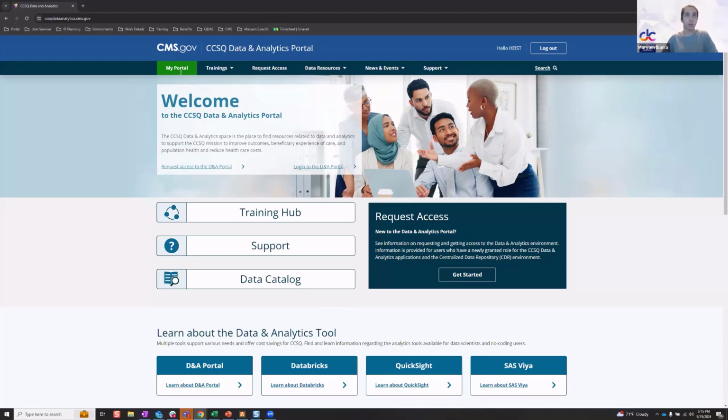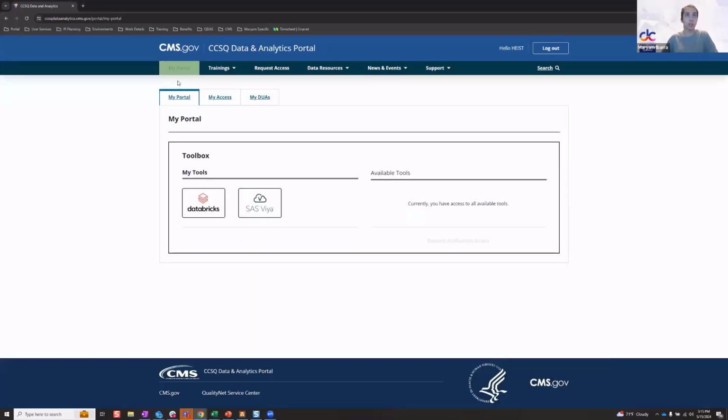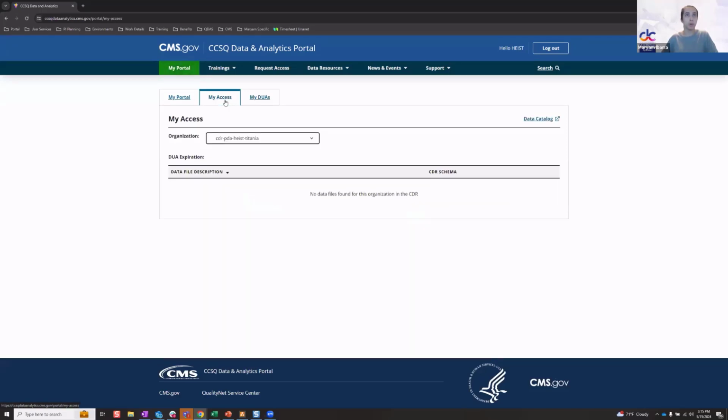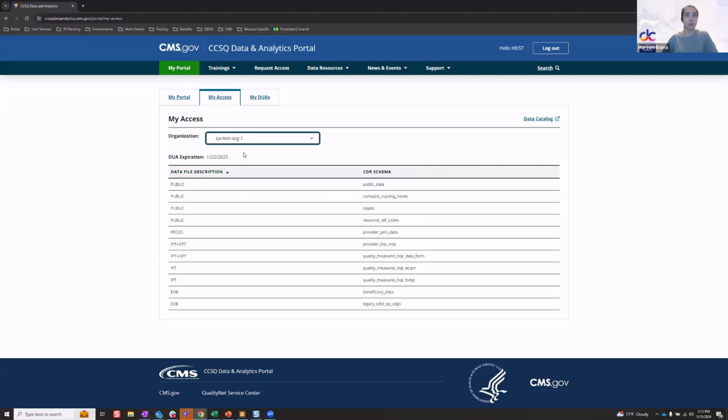The authenticated portal side, or My Portal, is the section where you would be able to access the tools that you have access to or requested access to. It also shows you the My Access tab, which provides your specific organization and all the CDR data sets that you have access to. I apologize, this is a test account, so let me see if I can get one of these to load with some data.